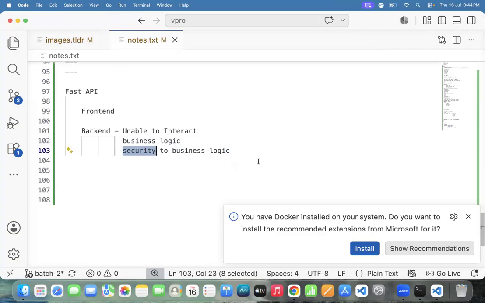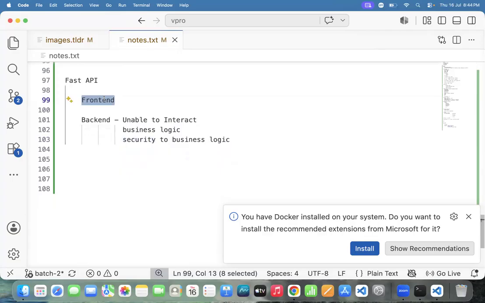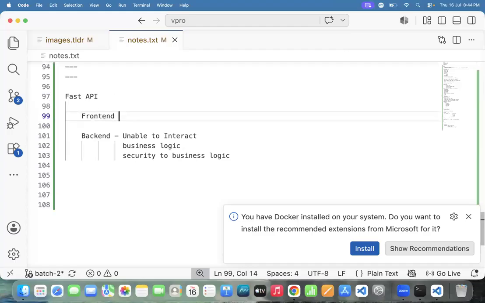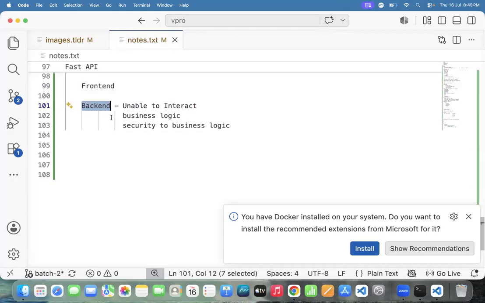Next one, try to say this. What is the front end? It's a user interface. Able to interact, yes sir. What is the backend? Are we able to touch it? No, we are unable to touch it. What is its speciality? The backend is used to implement the business logic. Not only that, the backend is able to provide security to the business logic.